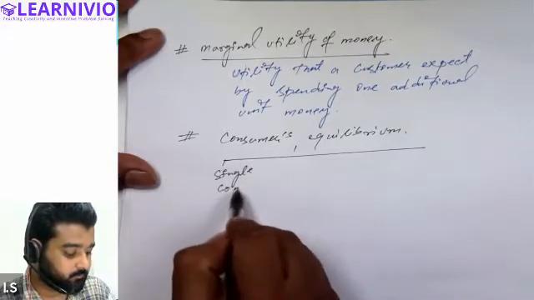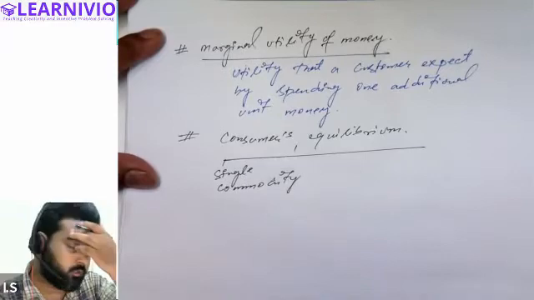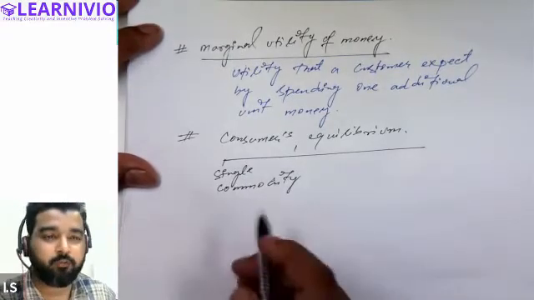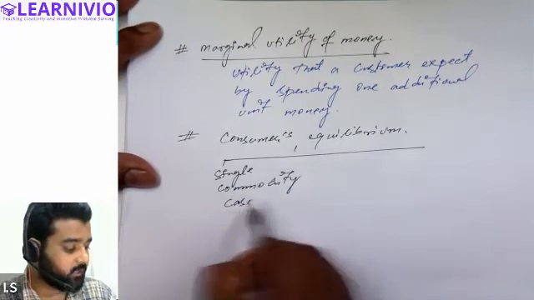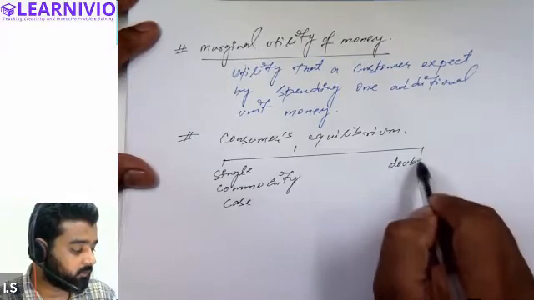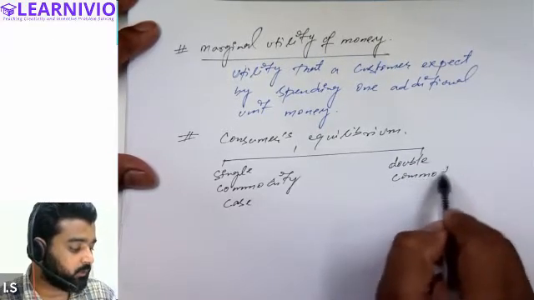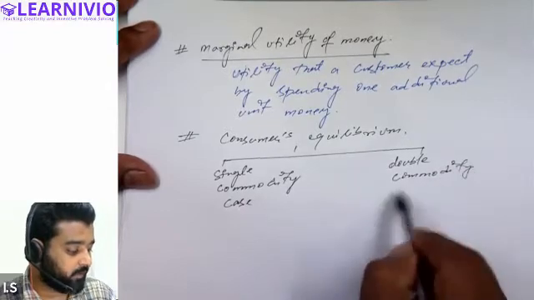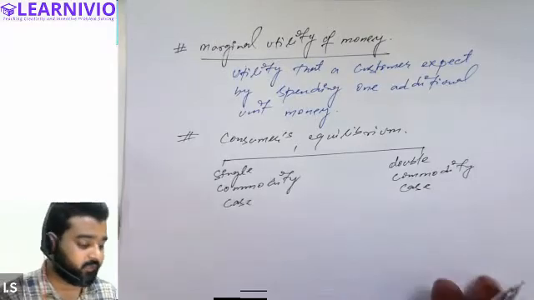This basically means a consumer who is spending all of his income on the consumption of one commodity only; this is called single commodity case. And if a consumer is spending his income on two commodities, double commodities, then this is called double commodity case. Okay, so Alfred Marshall has categorized the concept of consumer equilibrium in two different cases.